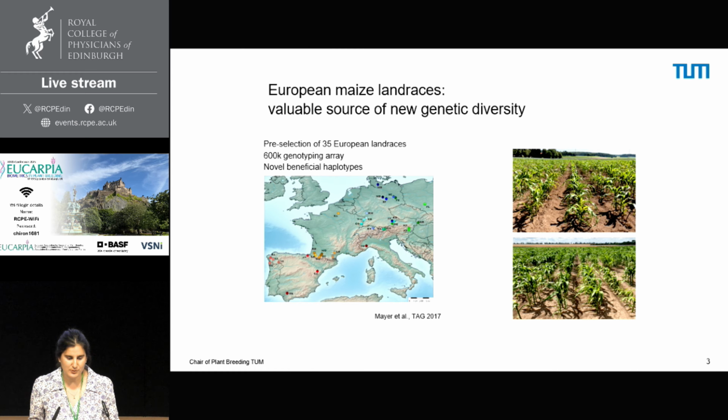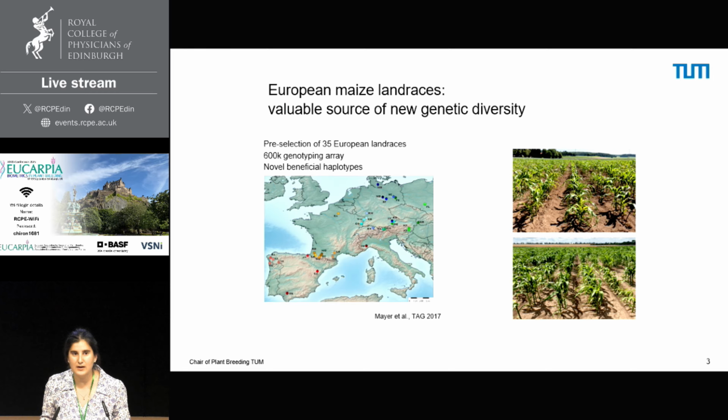So 35 European landraces were collected and were analyzed at a molecular and a phenotypic level. And this meant a huge effort and laid the foundation for long-term research. But now one of our main interests in landraces is to bring novel diversity into a breeding program. And we did prove that these landraces had novel variation, novel alleles that were absent in elite breeding lines.